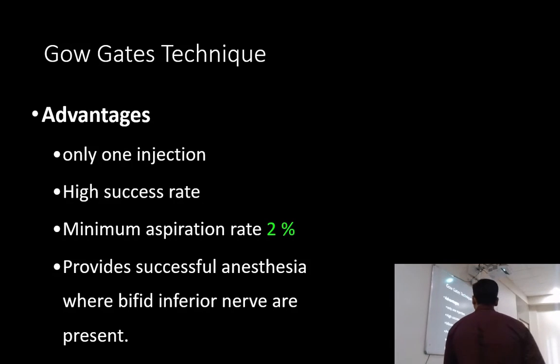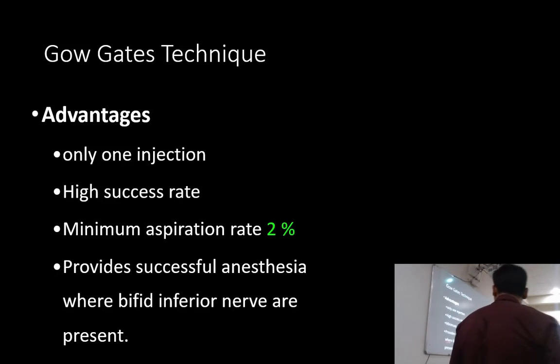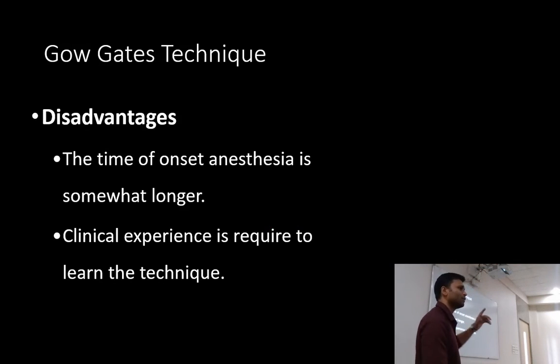As I mentioned, it has a high success rate. It requires only one injection, all the sensory branches of the nerve are blocked, and the aspiration rate is low. I forgot to mention this point: in the inferior alveolar nerve block, with a bifid mandibular canal or bifid nerve, we had to give another block for the second one, the one at a lower position. Whereas in this case, we are depositing the LA before the nerve divides into two. So even if there is a bifid inferior alveolar nerve, we have a successful block with only one injection.